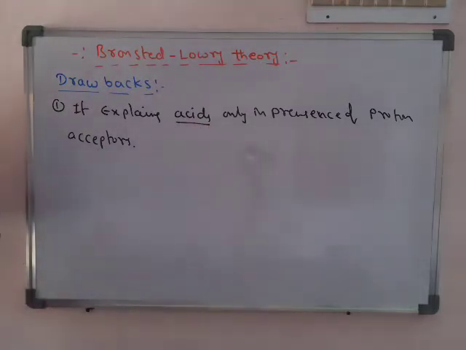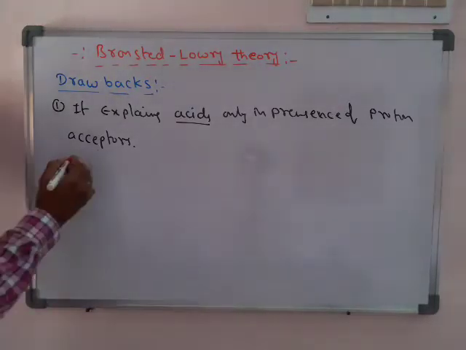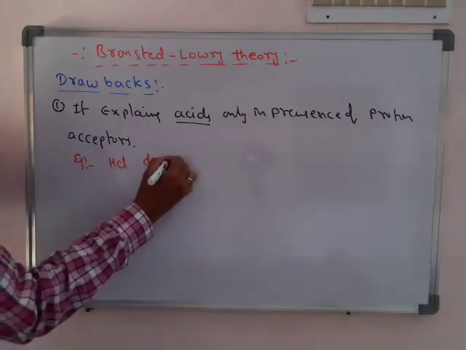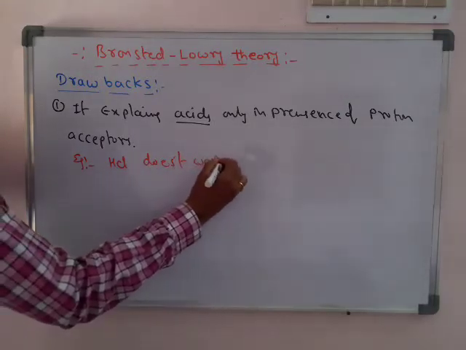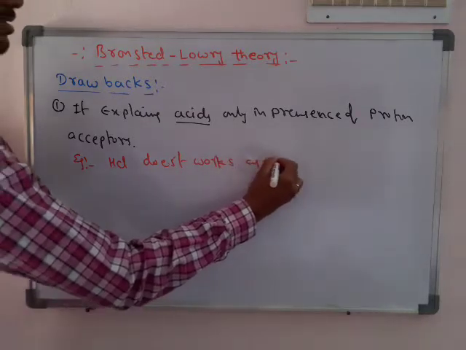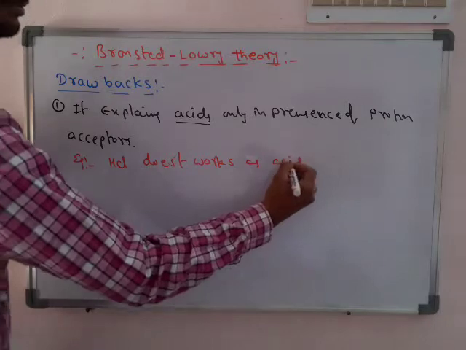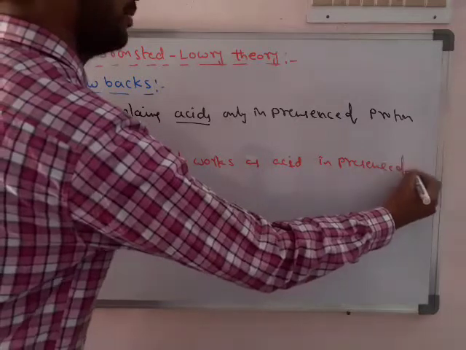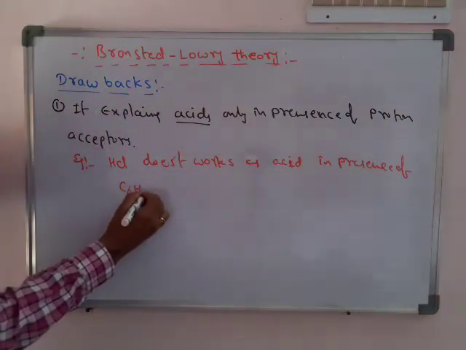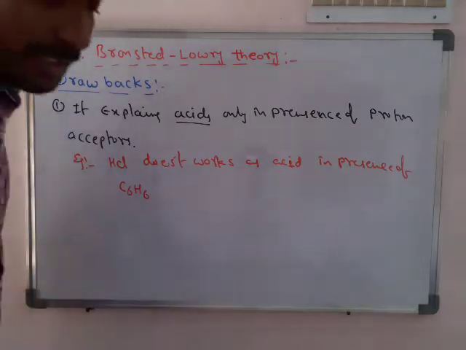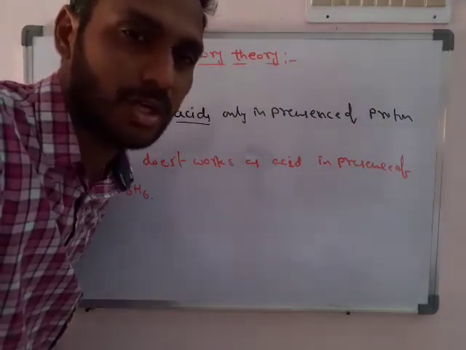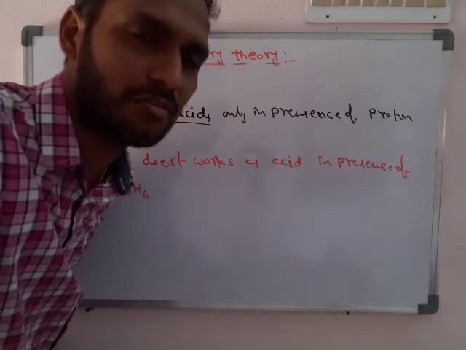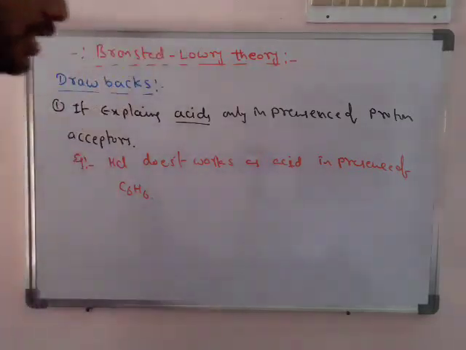So here we can write an example: HCl does not work as an acid in the presence of benzene. Not only HCl, any acid does not work as an acid according to Bronsted theory in the presence of benzene, because benzene does not accept the protons.